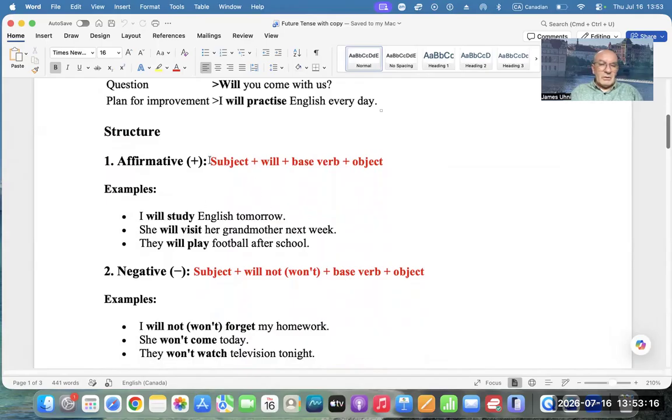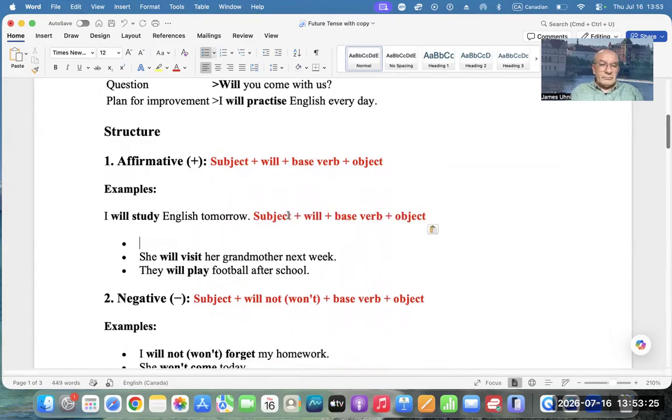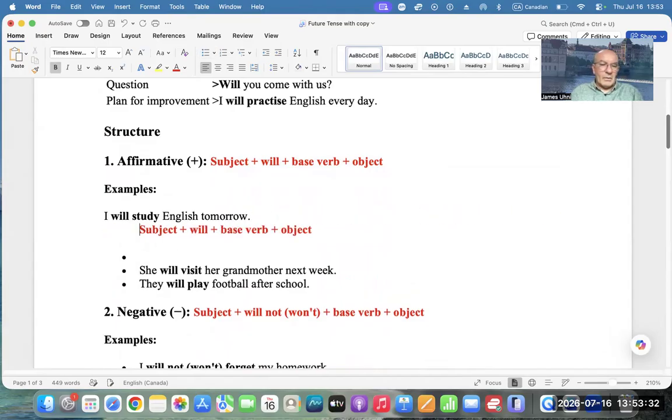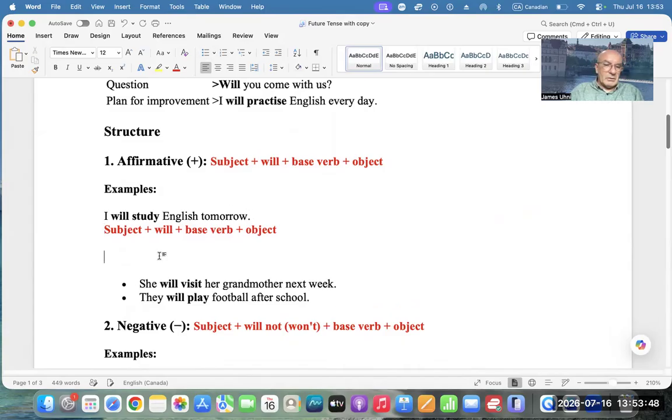So let me copy the structure with the sentence or tense if you want. Let me delete this element.